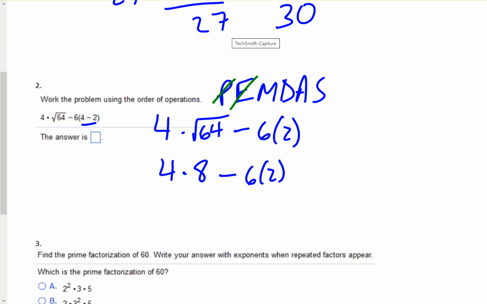Okay, next we have multiplication. So we got two sets of multiplications. We have 4 times 8, which is 32, and then 6 times 2, which is 12. So notice we did the multiplication first, and then at the very end we don't have a division, we don't have an addition, we have a subtraction. So 32 minus 12 is 20.